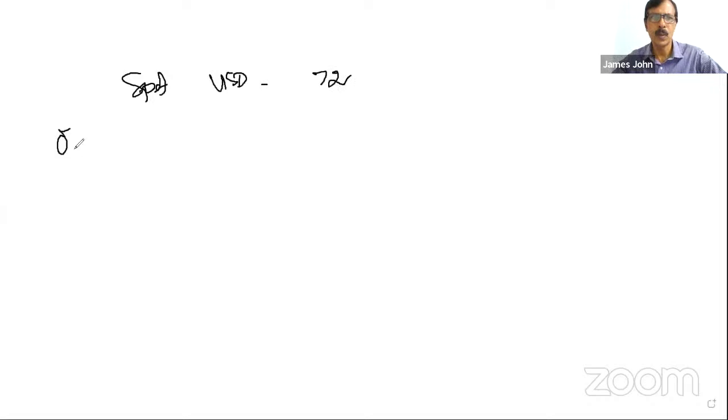See, worst case means for an exporter. Suppose the spot rate for USD in terms of INR is say 72 rupees, and the overnight VaR is 50 paise.